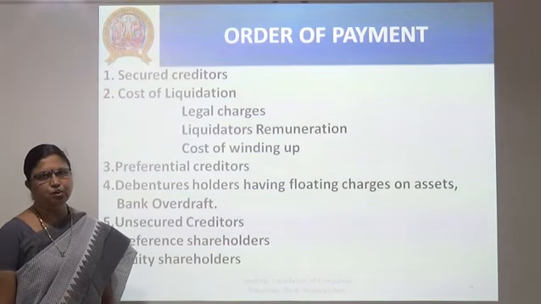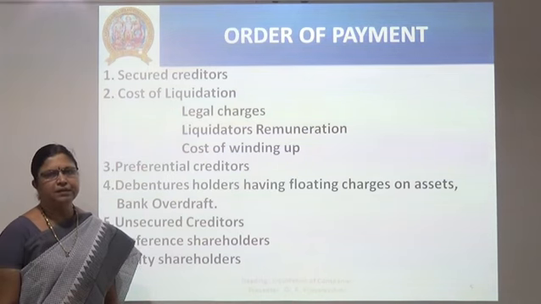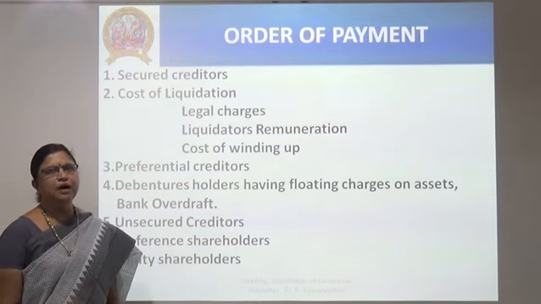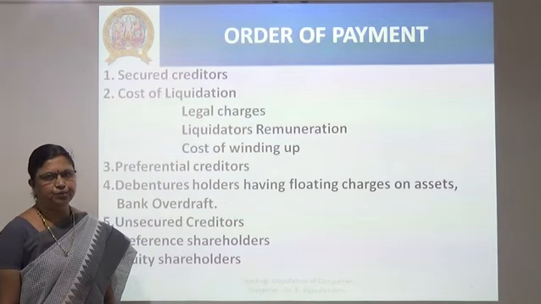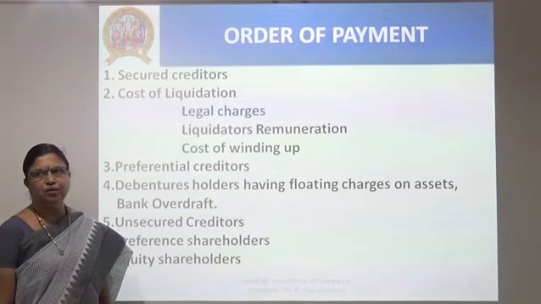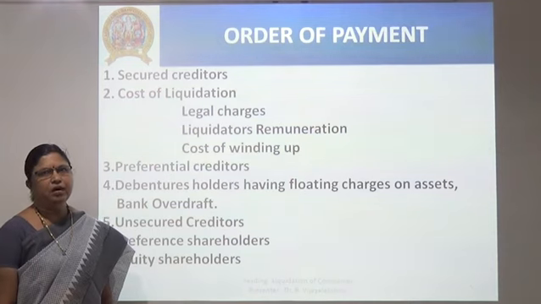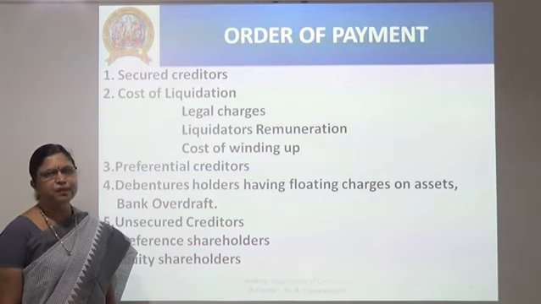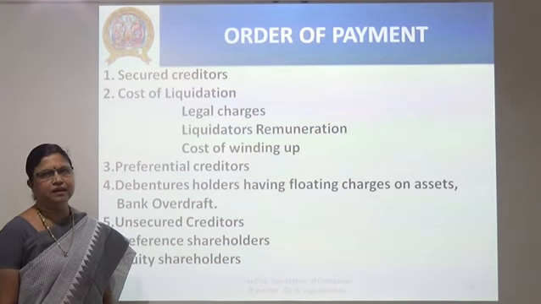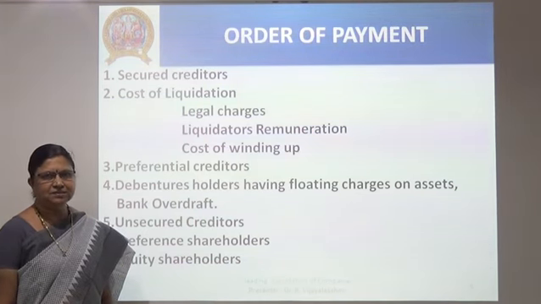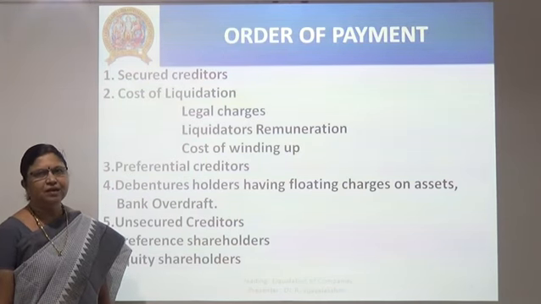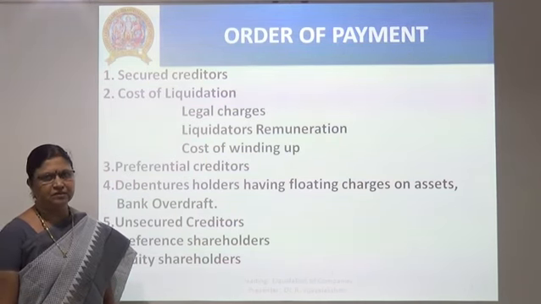Preferential creditors are those creditors who get priority rights in the repayment category. They are, for example, amounts due by the company to the central government, state government or any other local authority, say municipal bodies, pollution control board, etc. For example, rates, taxes and any cess to be paid by the company to these authorities are ranked as preferential creditors.